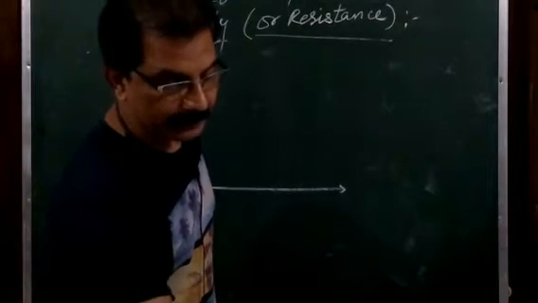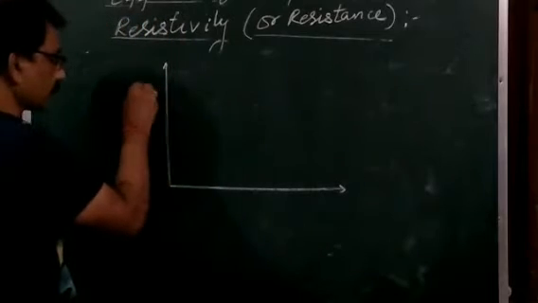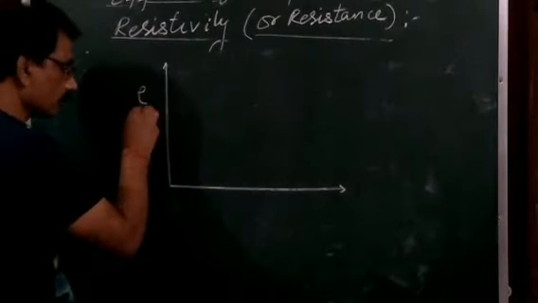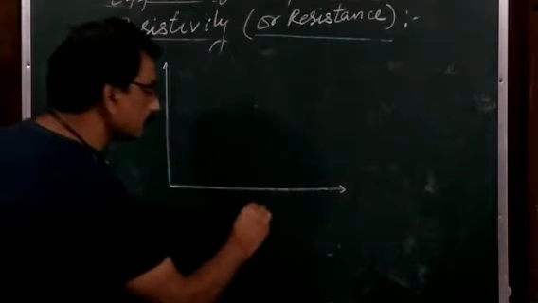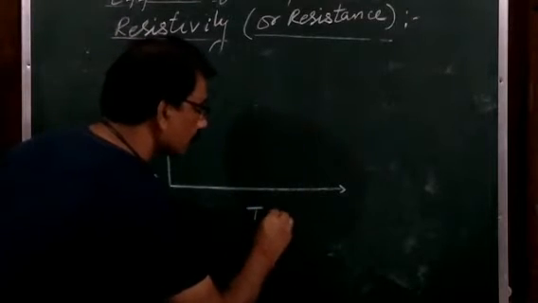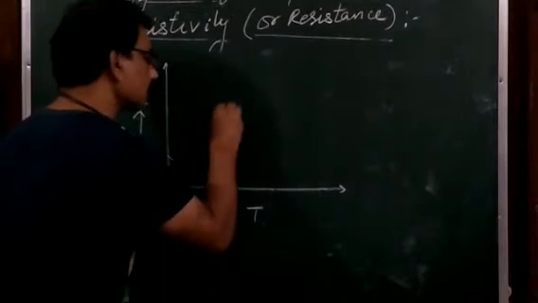So when you draw a graph, here the specific resistance or resistivity rho, and here the temperature T, it will come nearly like this.